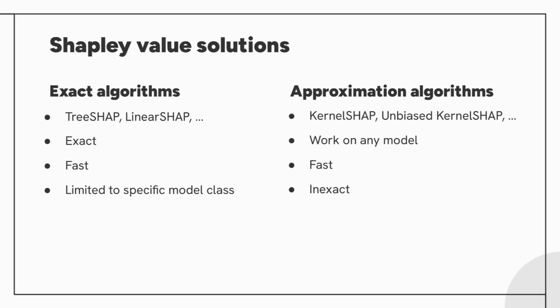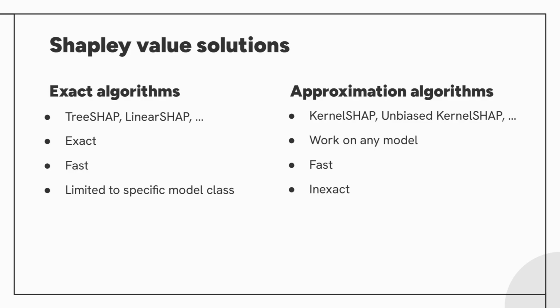Recent work has been done in two directions to solve this issue. On one hand, exact algorithms have been developed, such as TreeShap or LinearShap, which can efficiently calculate the Shapley values for some specific families of models, like decision trees or linear models. On the other hand, approximation algorithms, like kernel Shap, can estimate the Shapley values for any model at the cost